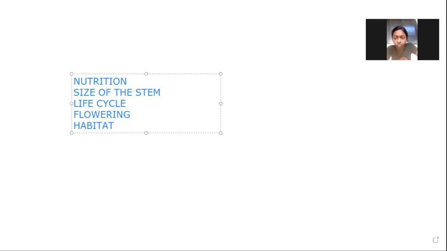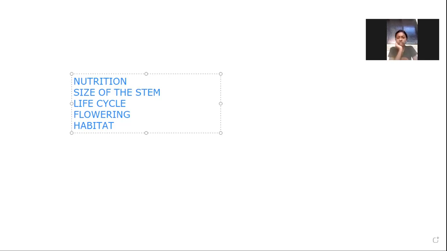So desert region means what? Will we get plenty of water in the desert region? No. So to overcome that situation, this cactus plant stores water in its stem. That is why its stem is fleshy.